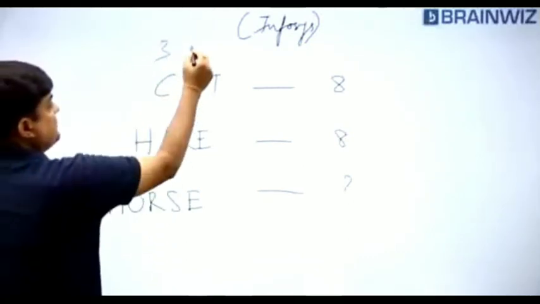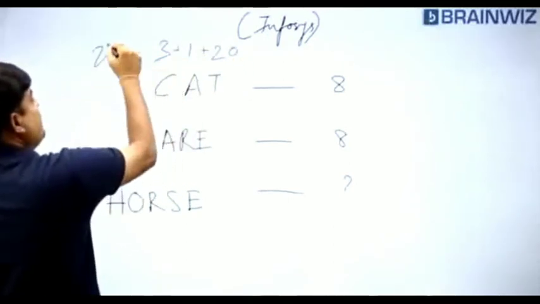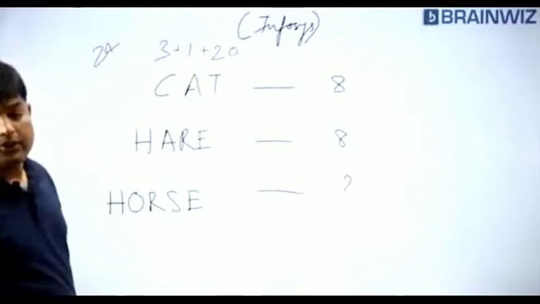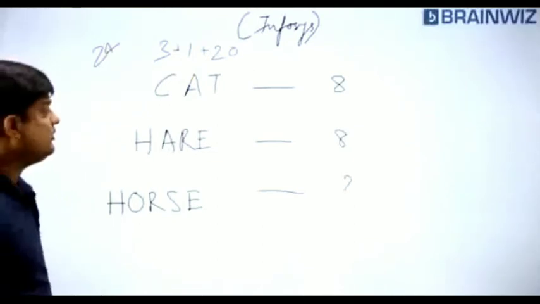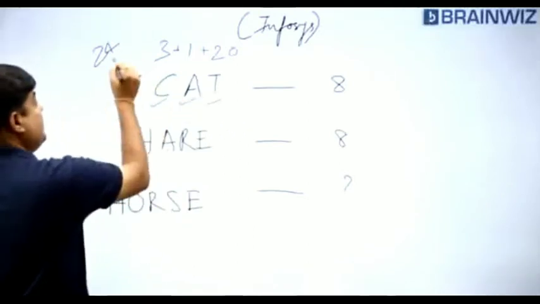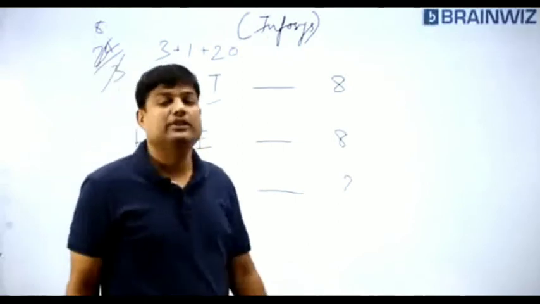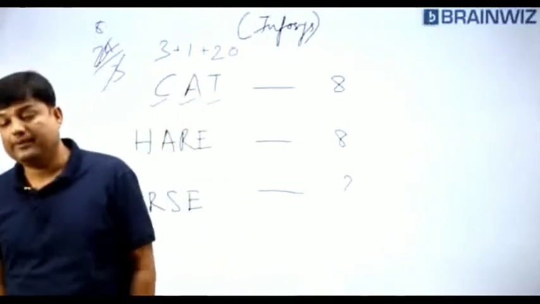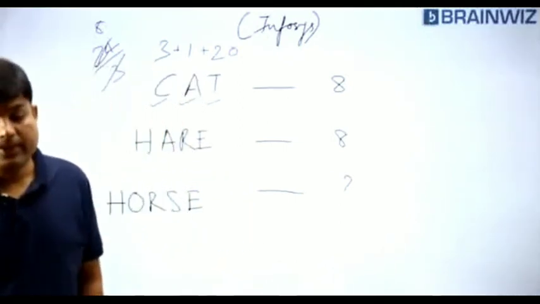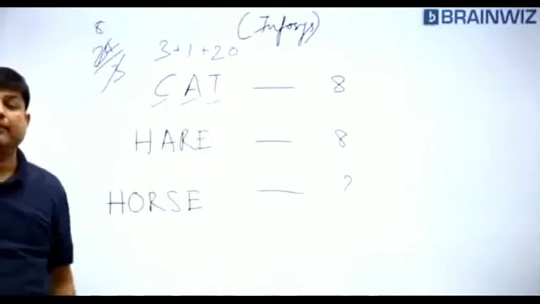3, 1, 20. When you add all these things, the sum is 24. What's the sum? 24. Remember, students, the sum is 24. 24 has to be divided by 1 letter, 2 letters, 3 letters. You divide 24 by 3, that becomes 8. This is a logic the people have given in Infosys earlier. Following, everybody? Not just the sum, but the sum divided by the number of characters, the number of letters in the given word.